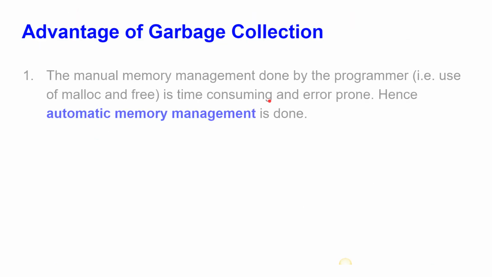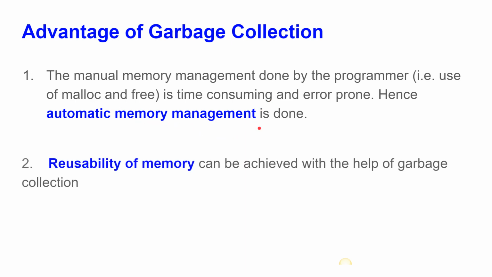What is the advantage then? The manual memory management done by the programmer is time consuming, and also we may get errors. Hence automatic memory management is done. Here, reusability of memory can be achieved with the help of garbage collection. We can reuse the same memory again by using the garbage collector. These are two important advantages of garbage collection.